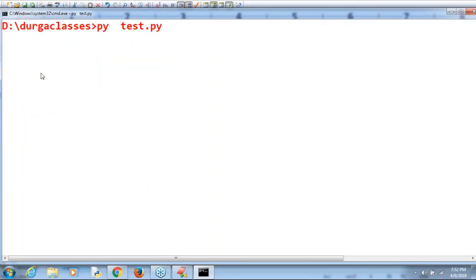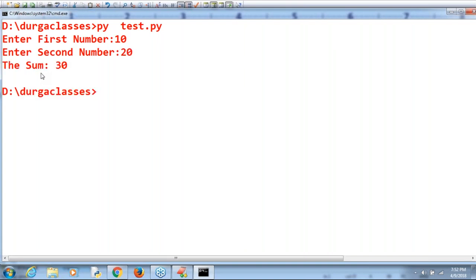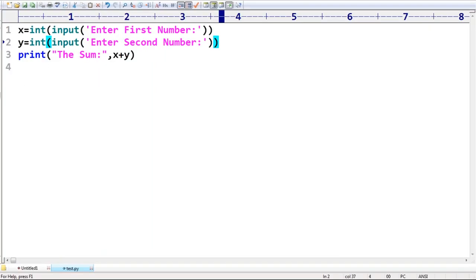Now observe: enter first value 10, enter second value 20, the sum is 30. Now you are in a position to see where exactly the int function is helpful. The most commonly used function is the int function. So typecasting functions are really required. Clear?